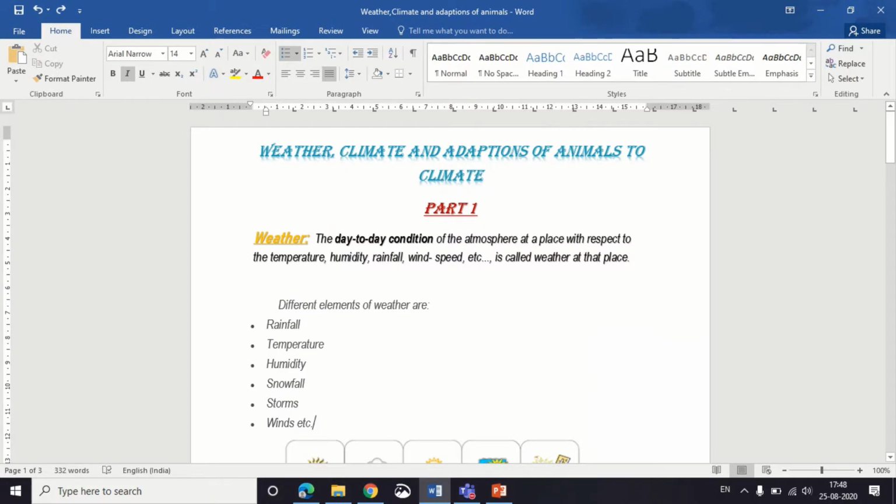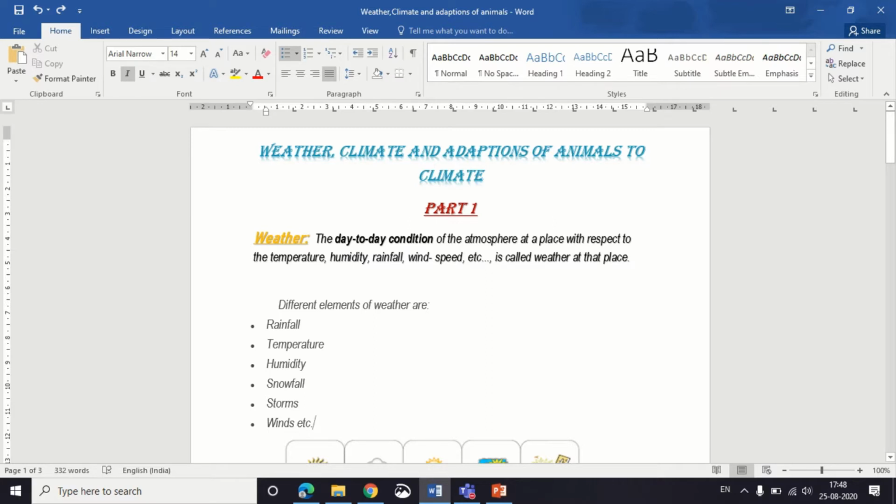Hello everyone, this is Meghna, and today we are going to start a new chapter: weather, climate, and adaptations of animals to climate. Like in the heading, you have different names. Now, we are going to learn all these terms one by one.